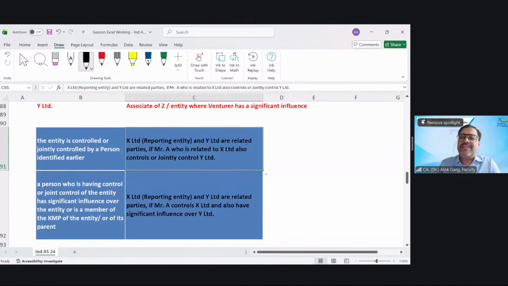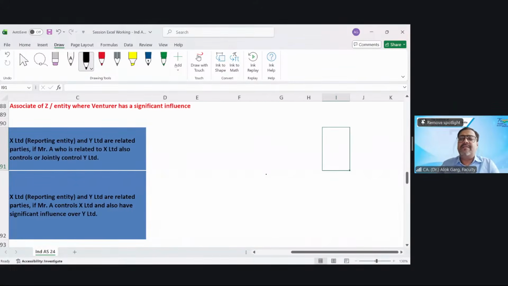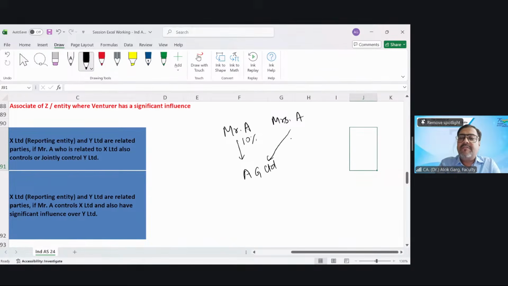So let me give you an example and please tell me who will become a related party. Mr. A having 10% stake in AG Limited, right? Now, Mrs. A, the wife of Mr. A, is having 15% stake in AG Limited.